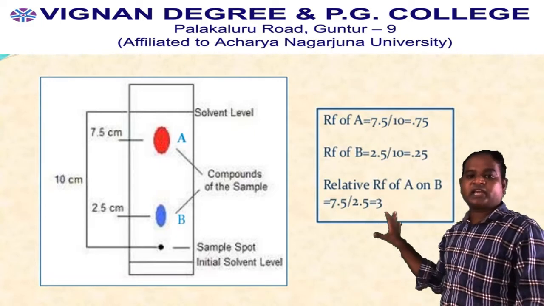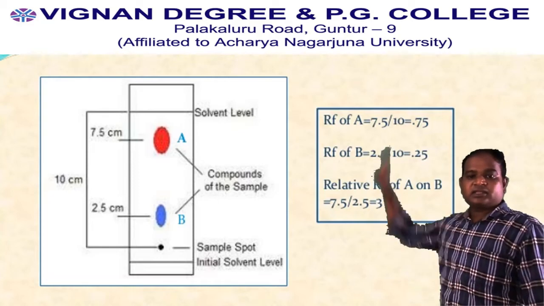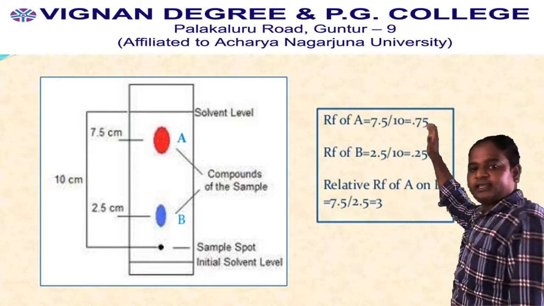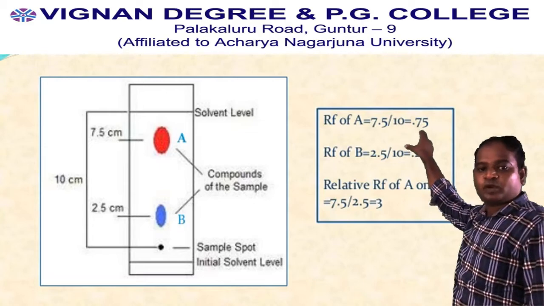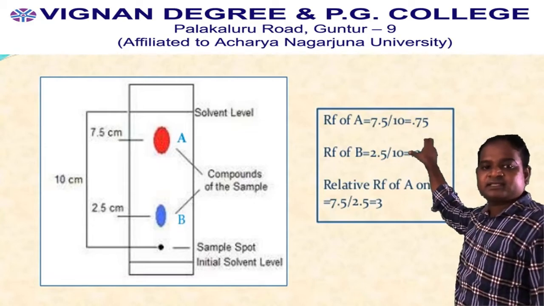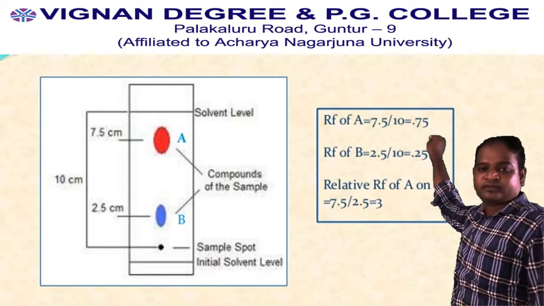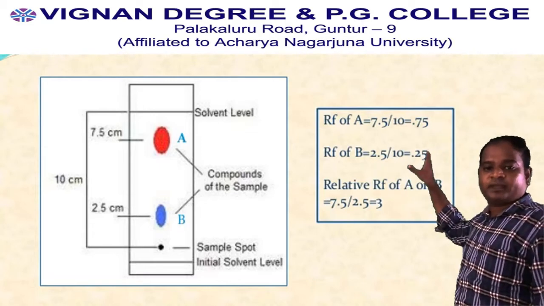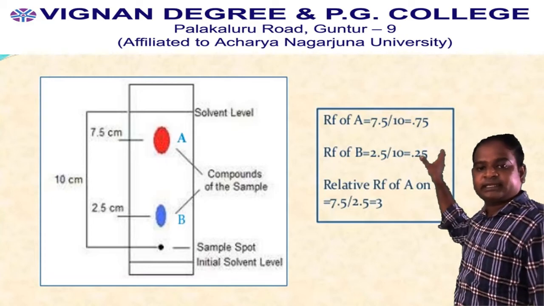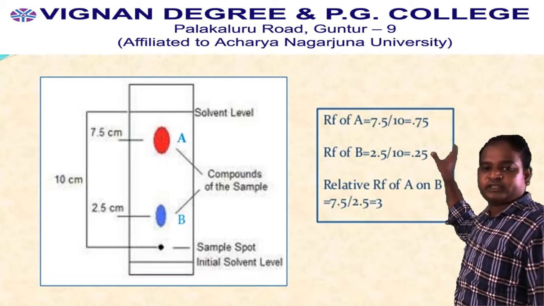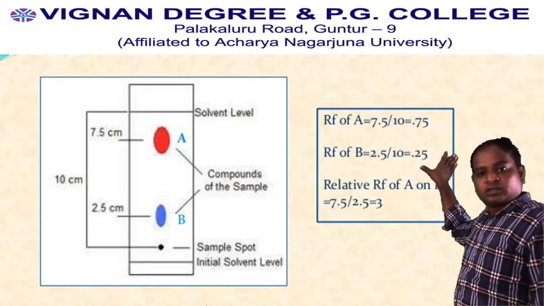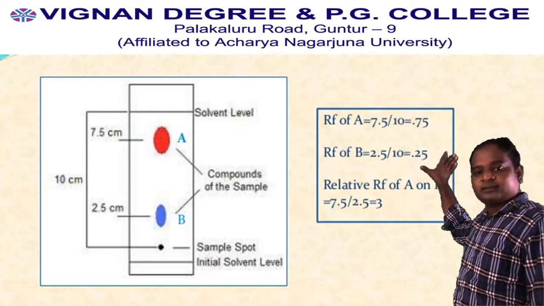If this is calculated, RF of A equals 7.5 by 10, where 10 is the distance traveled by solvent, that is equal to 0.75. In this way, RF of B is 2.5 by 10, that is 0.25.